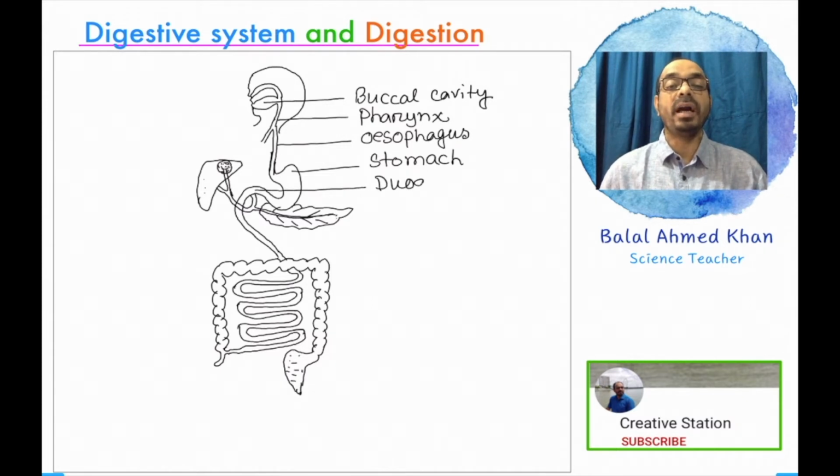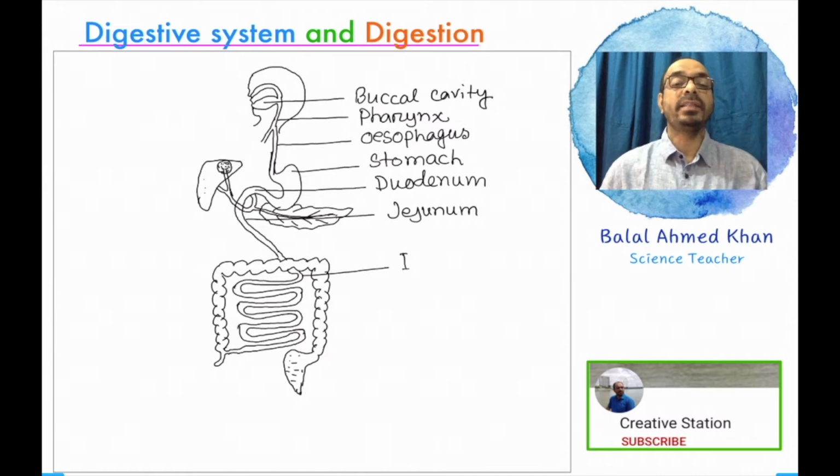The duodenum is the first part of the small intestine, and the second part of the small intestine is the jejunum. The jejunum is an elongated and straight part of the digestive system. The third and final part of the small intestine is the ileum. So the duodenum, jejunum, and ileum are commonly known as the small intestine.